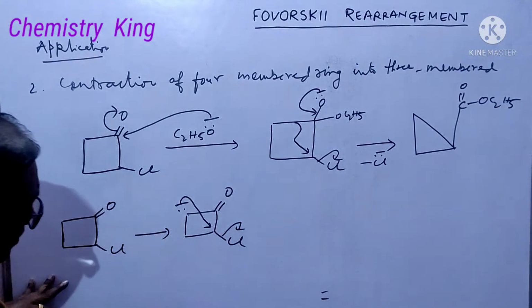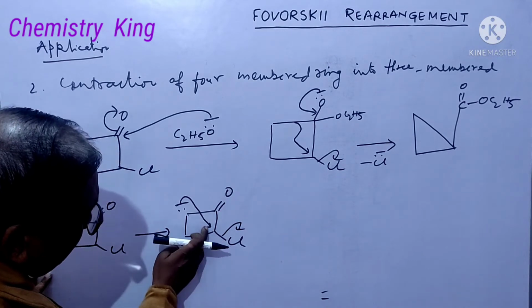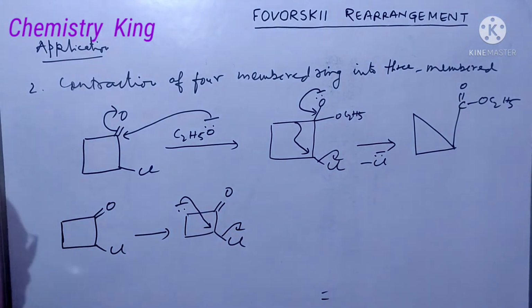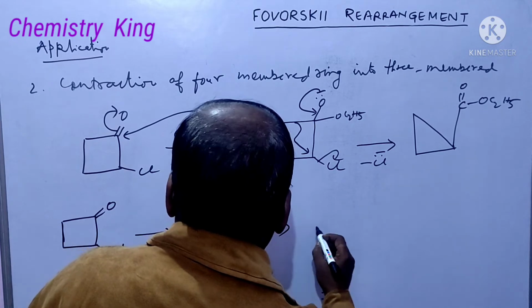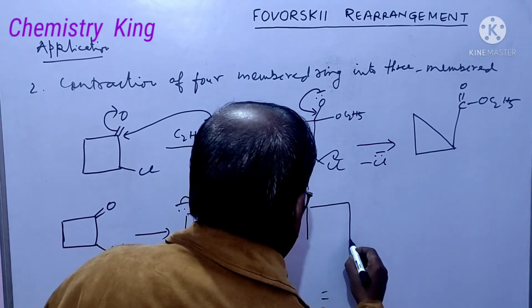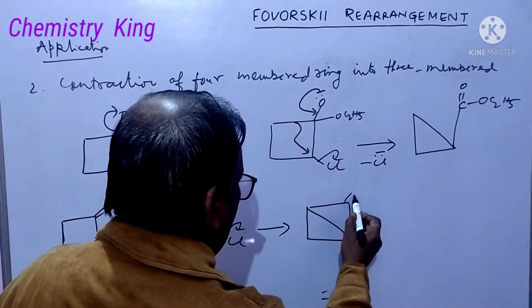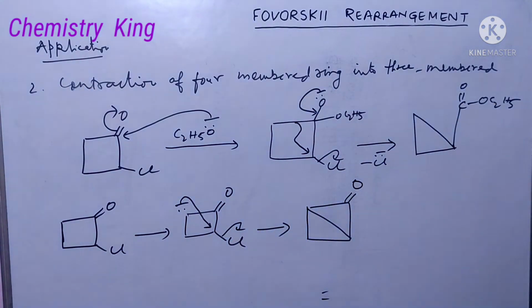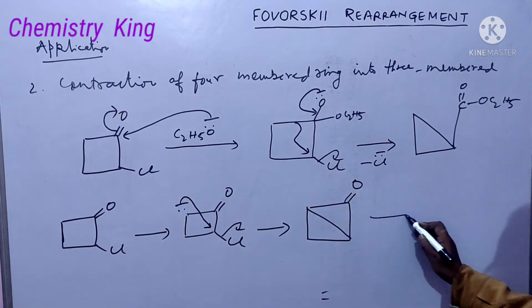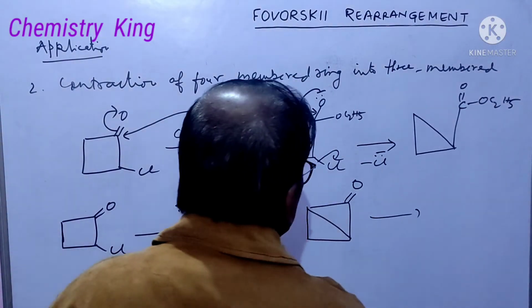And then this is sigma orbital, and here it will be the sigma star. Now you will get this. Okay? And now further ethoxide ion will attack here. But before that, I want to say that it is highly unstable.